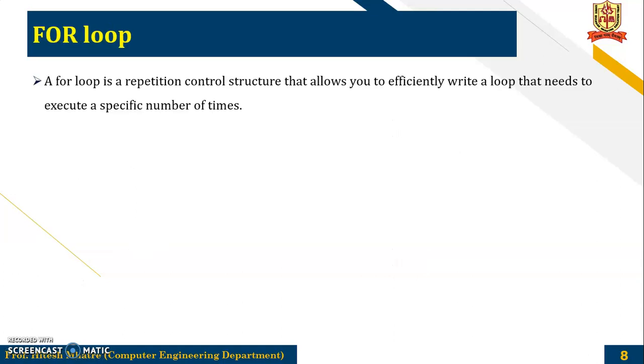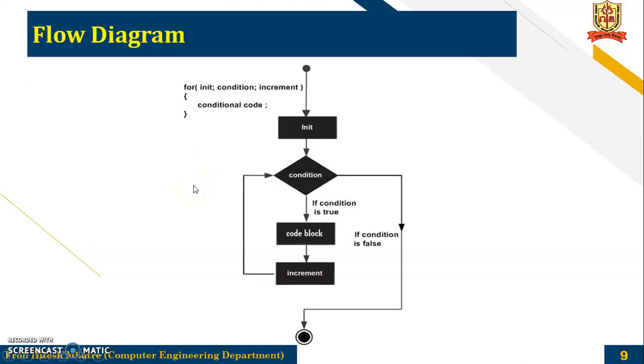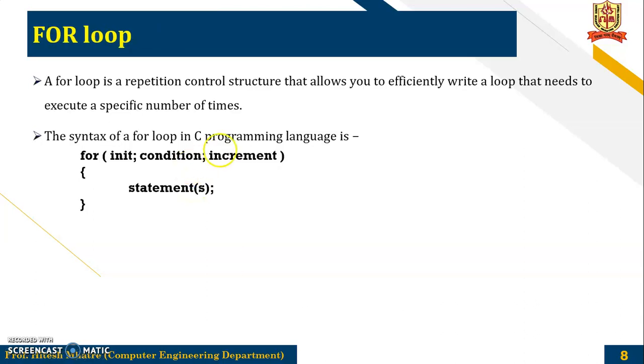For loop. A for loop is a repetition control structure that allows you to efficiently write a loop that needs to execute a specific number of times. The syntax is simpler. We write for, then in the parentheses, first the initialization, semicolon, condition, semicolon, increment, and then the statement. The initialization takes place, then the condition is checked, and at the end of the loop, increment or decrement. You can have decrement also.